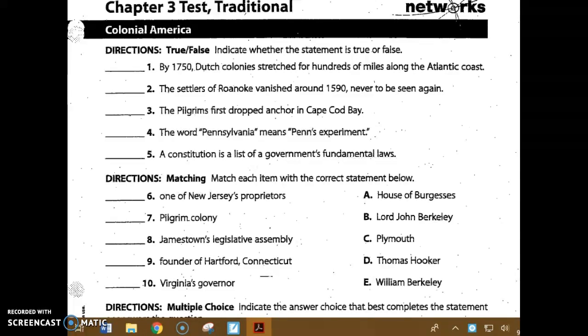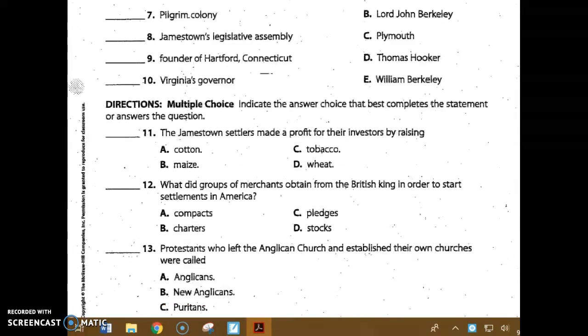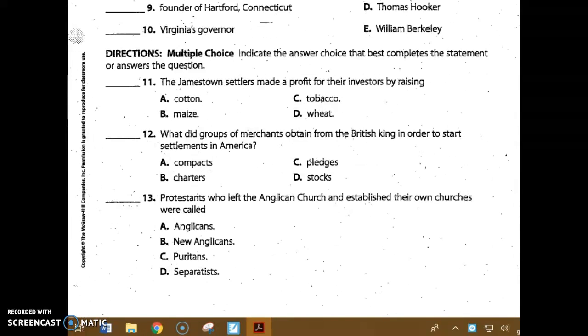Number 8. This was Jamestown's Legislative Assembly. It was called this. Number 9. This person was the founder of Hartford, Connecticut. And number 10. This person was Virginia's governor. The next section is multiple choice.